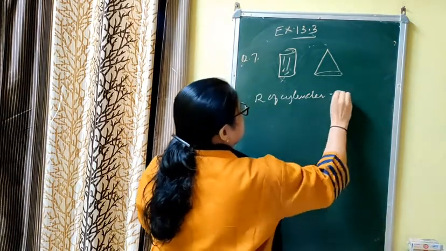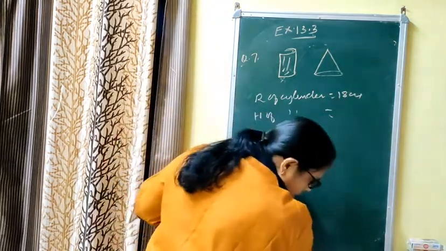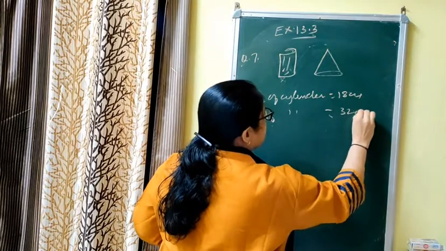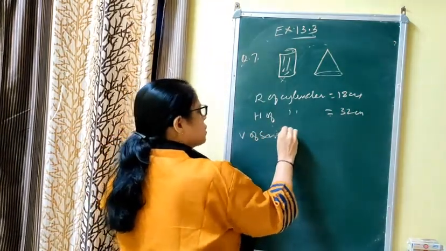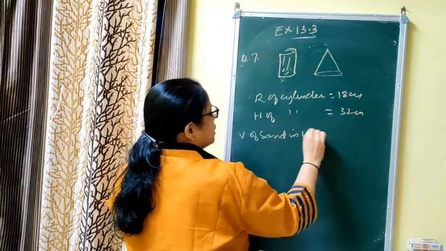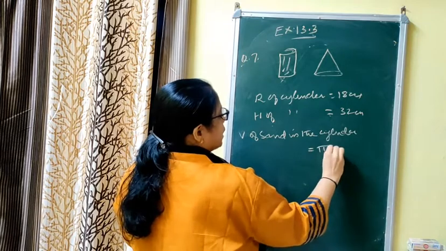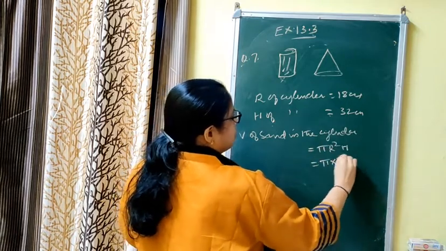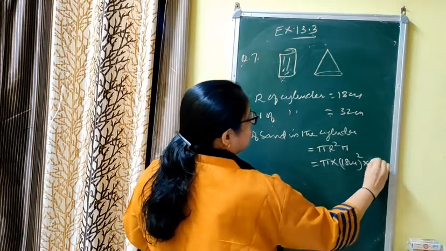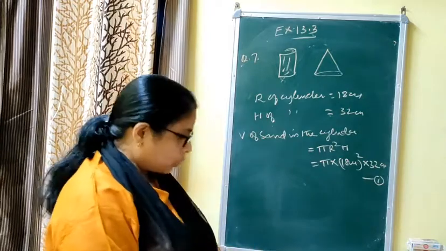R of cylinder is given as 18 centimeter and H of cylinder is given as 32 centimeter. Therefore, volume of sand in the cylinder is equal to, formula is pi R square H, that is pi into 18 centimeter whole square into H is 32 centimeter. When pi comes it will cancel, so do not put its value.